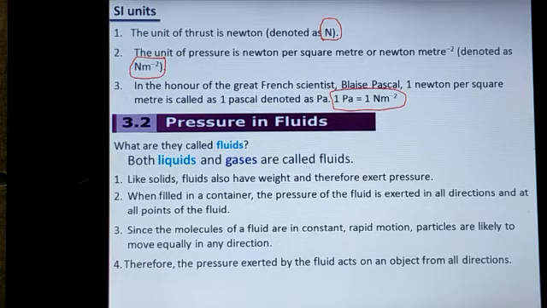Point number 4. Therefore, the pressure exerted by the fluid acts on an object from all directions. This I already told you in point number 2. The pressure exerted by the fluid acts on an object from all directions. That means on the walls of the container, sideways, bottom way, or above direction, whatever it is.